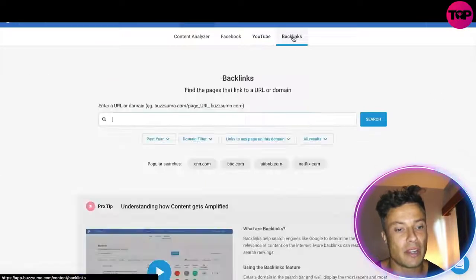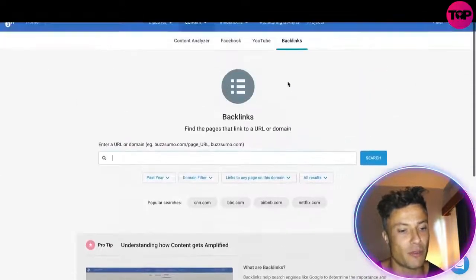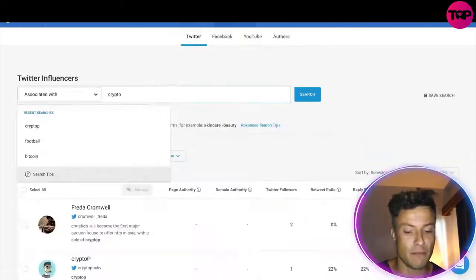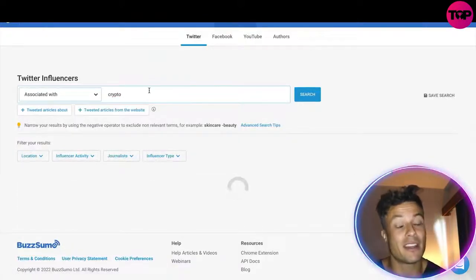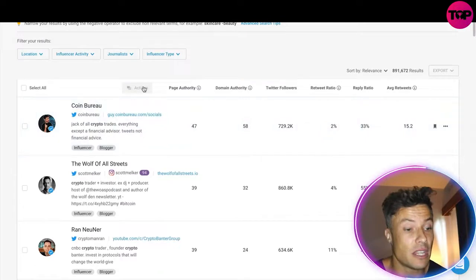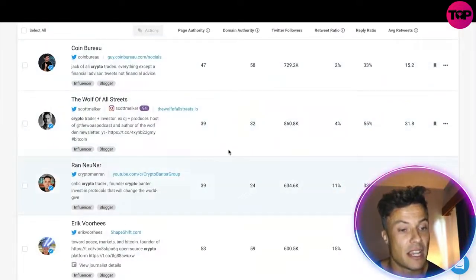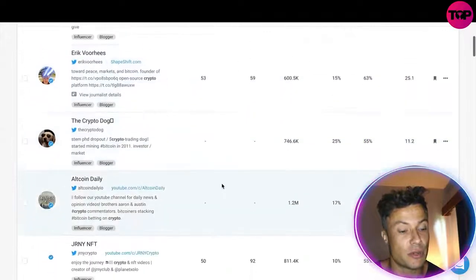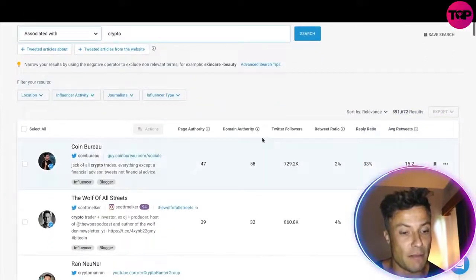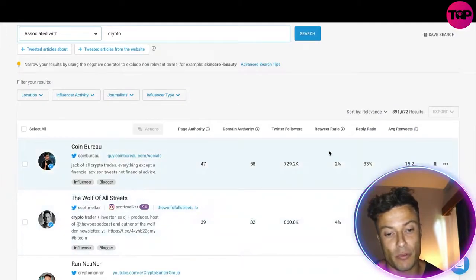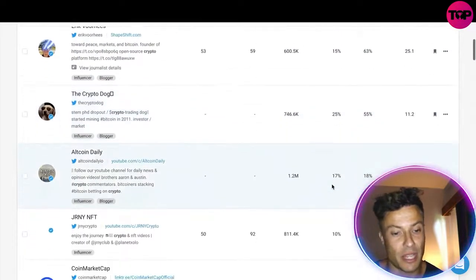Another cool thing we can look at is all of the different backlinks for a particular website, which could come in very useful. We've got influencers over on Twitter, so again, we're just going to click crypto, and then you can see we have all of the key players, and then you can see all of these crypto pages on Twitter, all of their details, all of their metrics below, like the page authorities, the number of Twitter followers, all of the retweet ratios, and other things like that.